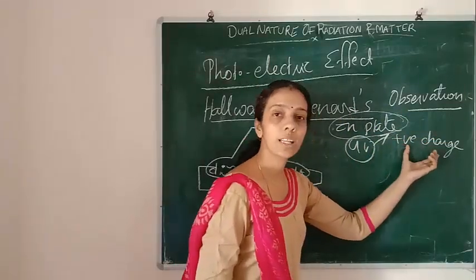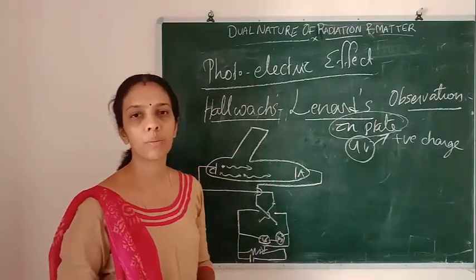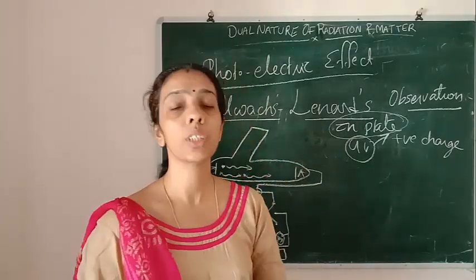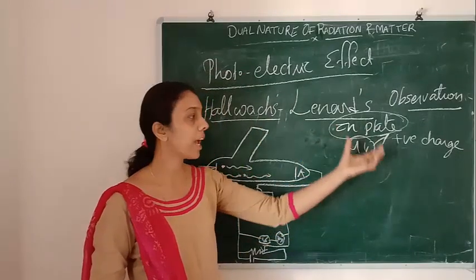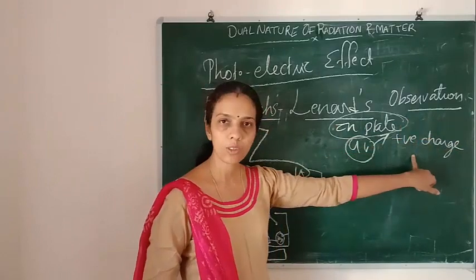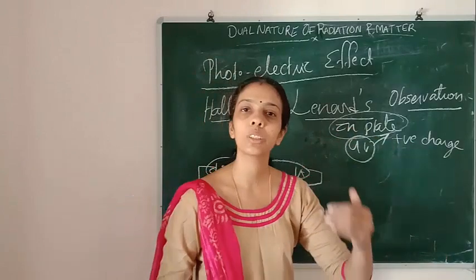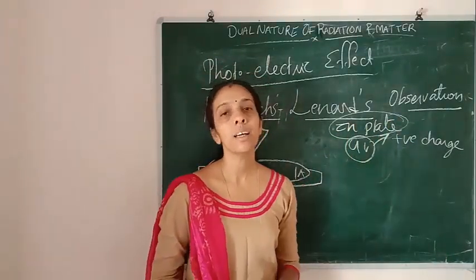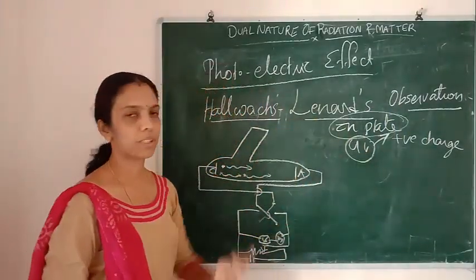That positive charge is due to the emission of electrons from the zinc plate. Before irradiation there were equal numbers of positive and negative charges, but after irradiating with UV radiation the zinc plate had extra positive charge. If it has more positive charge, that means it has lost some electrons. So the electrons were emitted from the zinc plate. That was their observation.